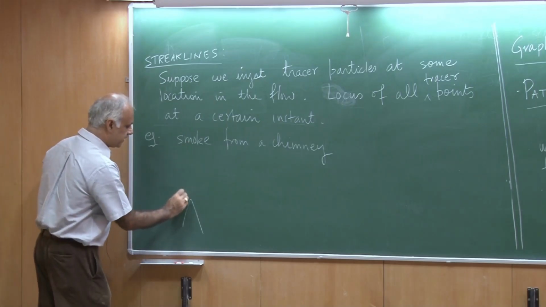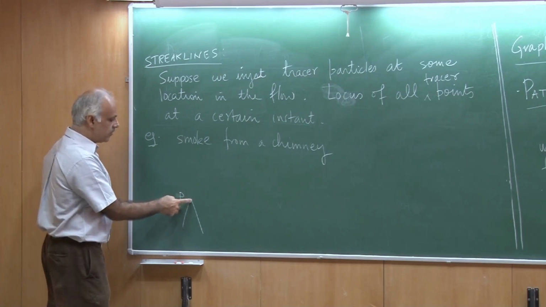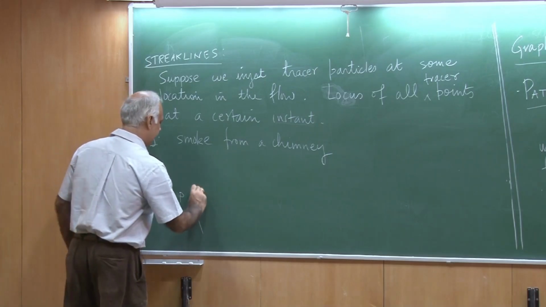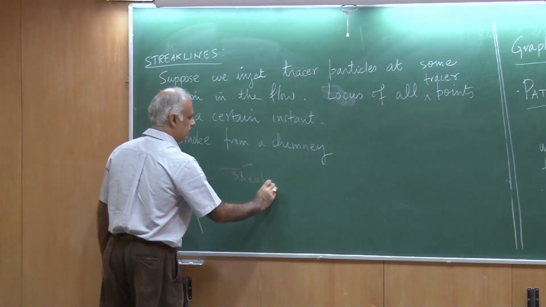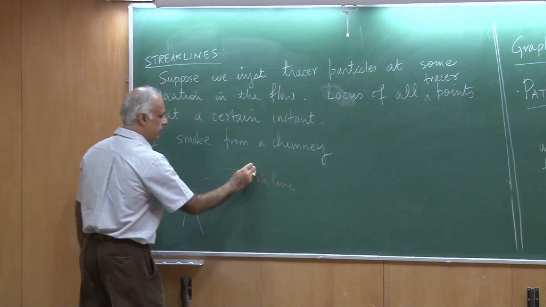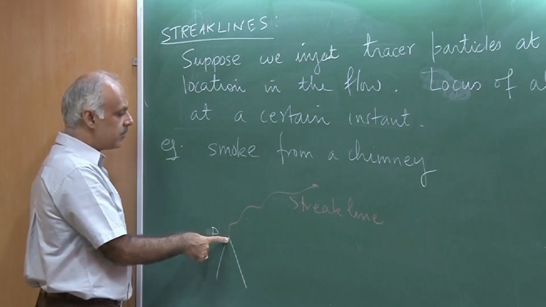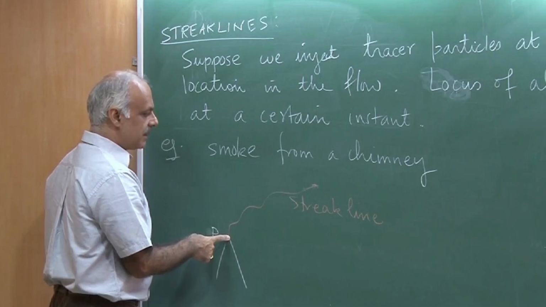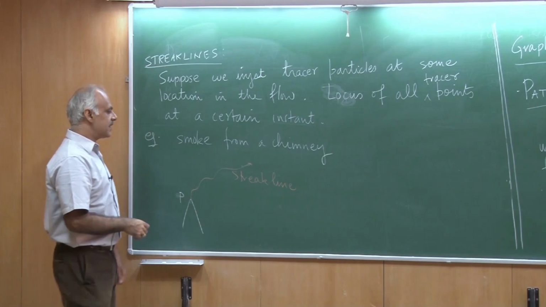There is a point P here, and you can imagine all the smoke at some time instant would cross this point P. Therefore, if I get this trajectory, this is a streak line, because this particle here passed through the point P a long time ago. This particle here had crossed this point at some time, and so on and so forth. So, that would be a streak line.